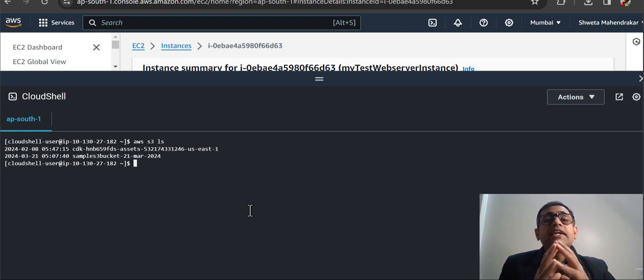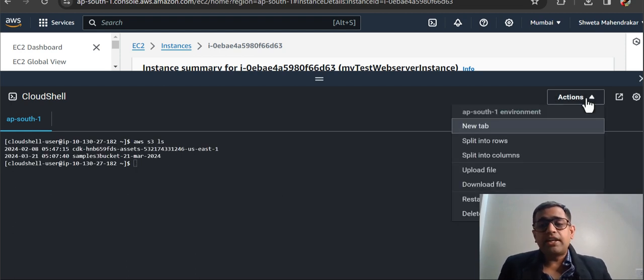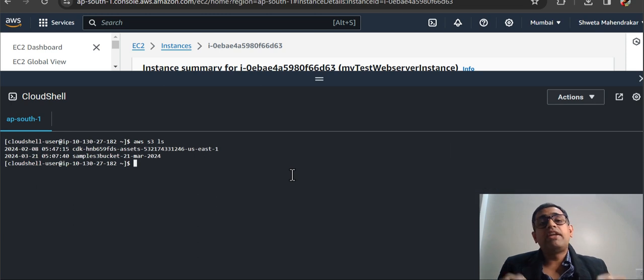If you had seen, I created keys. I don't have to provide anything here. It will be taken by default, and it will show you all the S3 buckets that are available. One thing that I need to do is upload the PEM file, in order for me to connect to the EC2 instance. I'll upload that, and I'll come back to you, and then I'll show how it works.